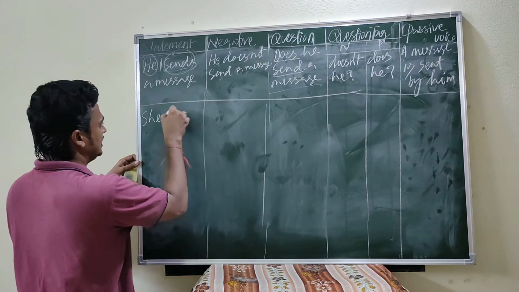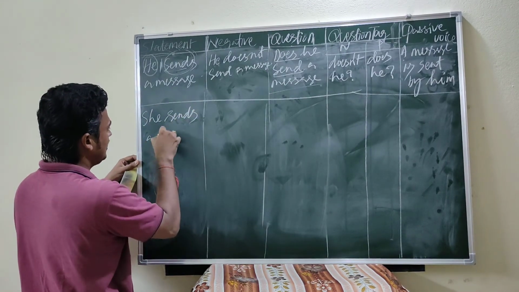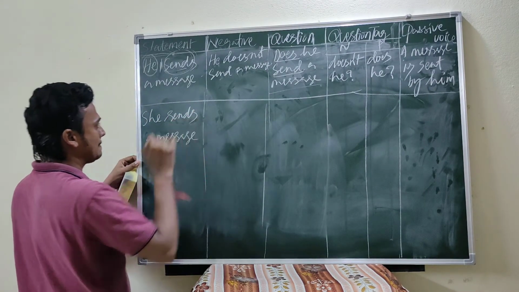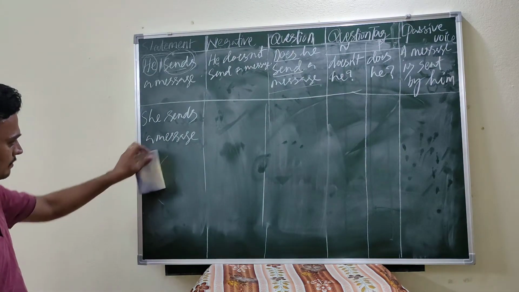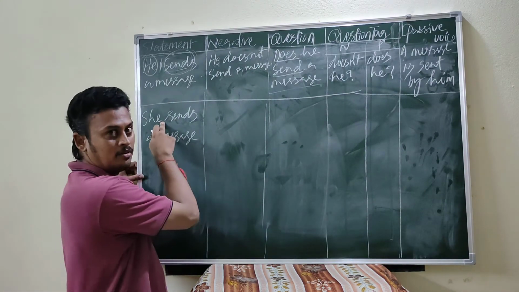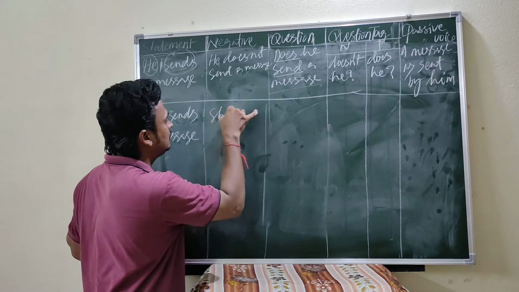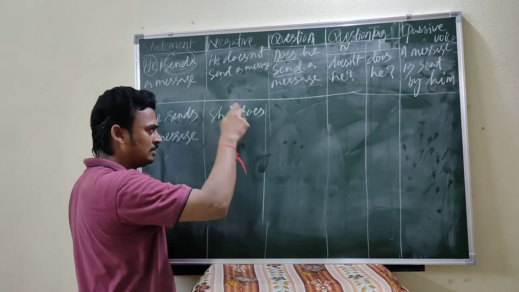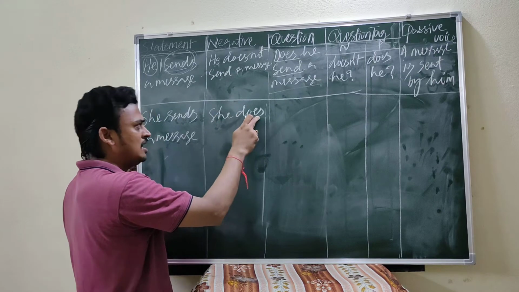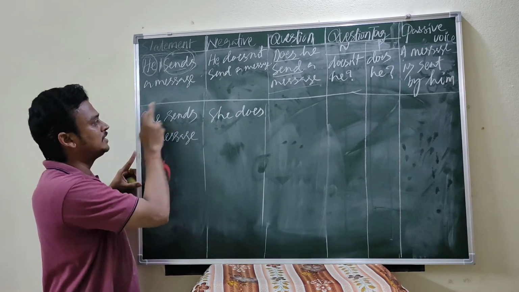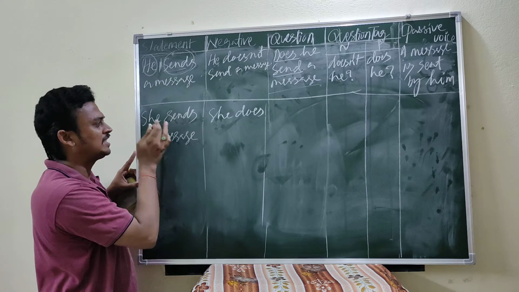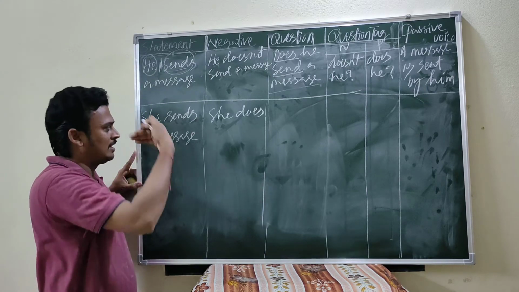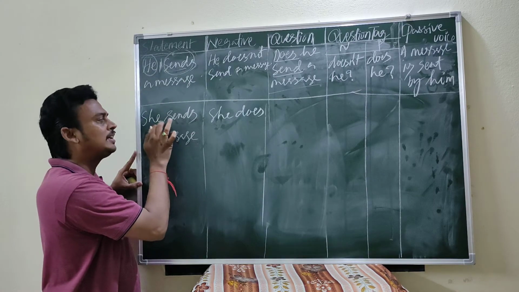She sends a message. Here the verb is there, that is does. She does not, because third person singular, the verb must be followed. She does. Why are we not writing it here? In simple present, we are not supposed to write does here. We just remember that there is the verb does.